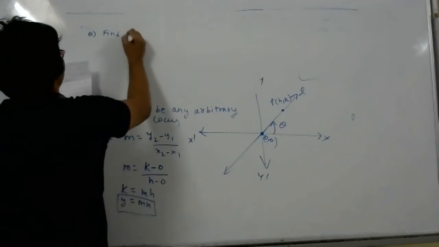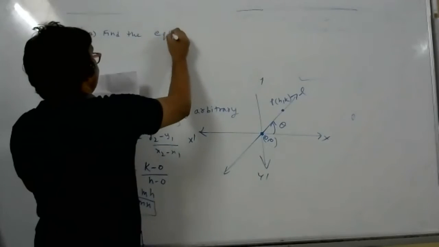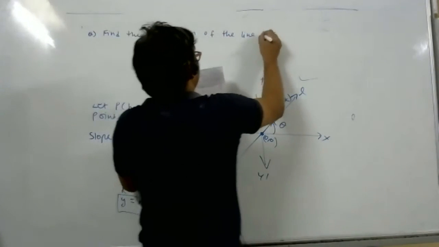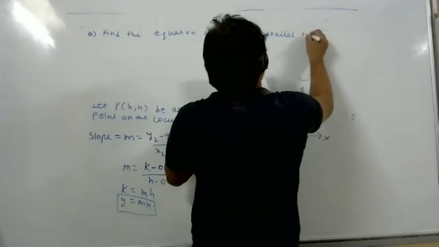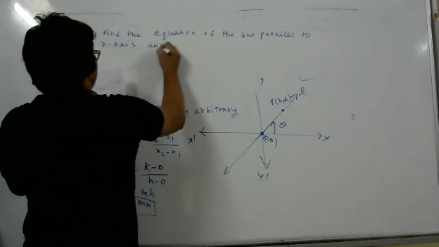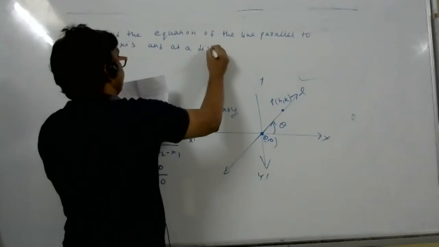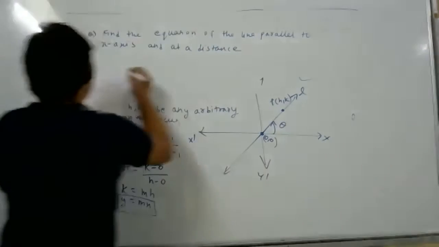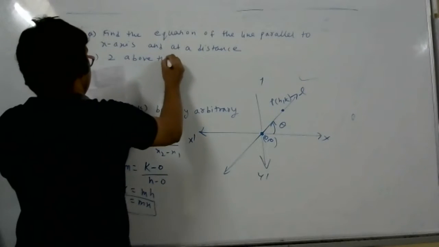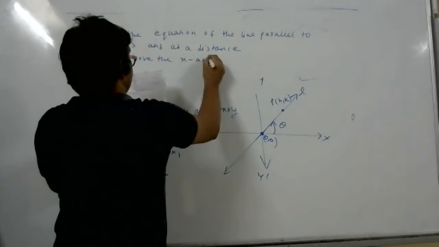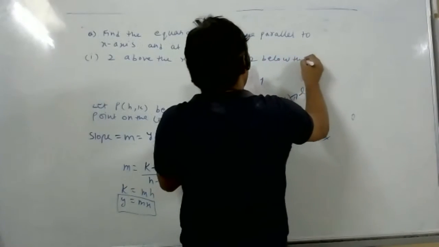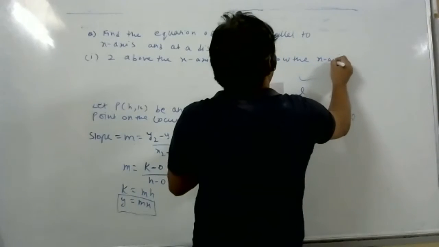Find the equation of the line parallel to x-axis and at a distance, first 2 above the x-axis, second 2 below the x-axis.